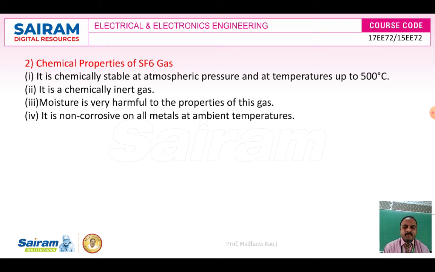It is non-corrosive on all metals, so it will not rust or damage any metals. You can use it with all metals. This is an important point.